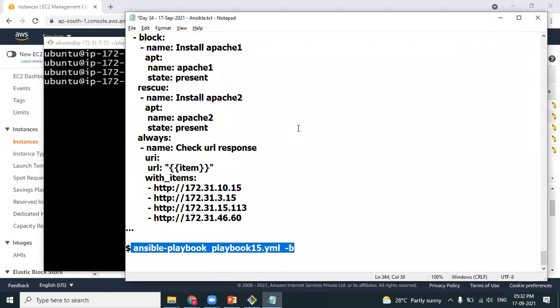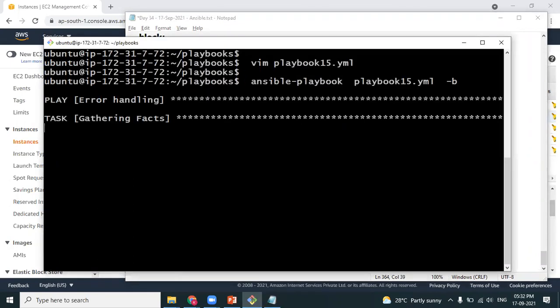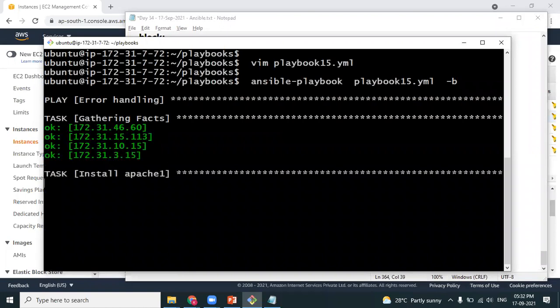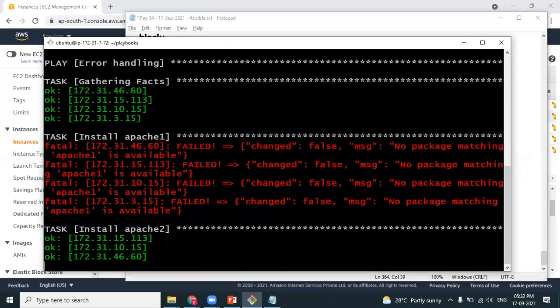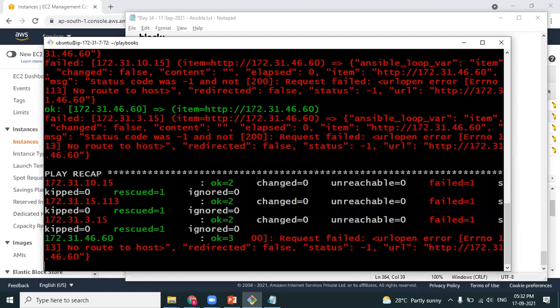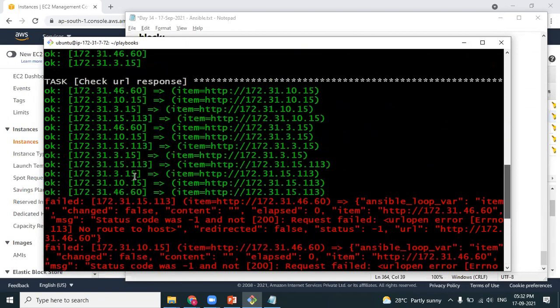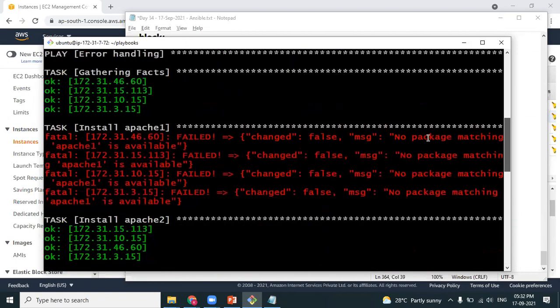So what happens? Sorry, Apache 1 is not there. So the block section fails. The rescue section gets executed, and then the always section, as the name suggests, always gets executed. Error handling. Yes, fail in red color. And then you can see here, first one, the block section failed. Installing Apache 2: no package matching Apache 1 is there in the repository.